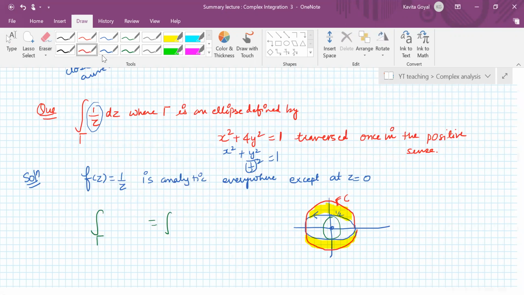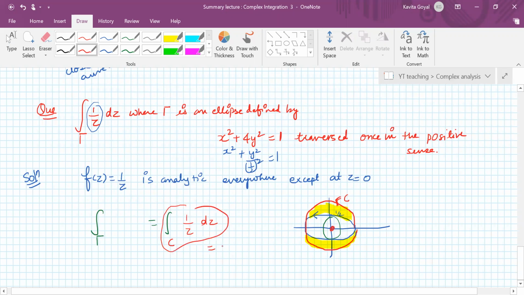So the integral along gamma is the same as the integral along C, which is 1 by z dz. And z equal to 0 is the center. We have already seen that this integral is equal to 2 pi iota, because here C is a curve containing the point 0. Therefore, this integral is 2 pi iota. Minal, clear?